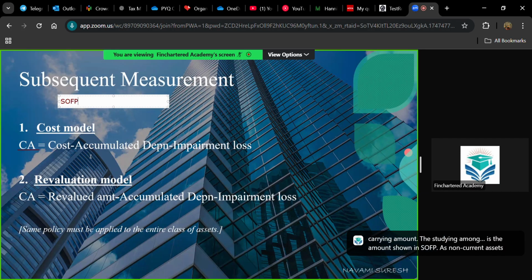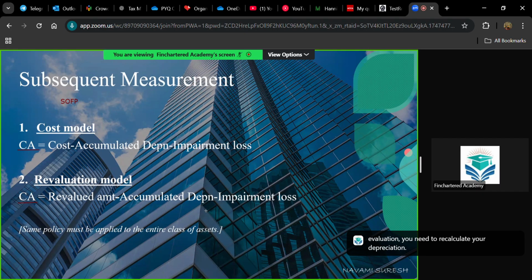If the company is following the revaluation model, then carrying amount will be revalued amount minus accumulated depreciation minus impairment loss. Here also you have depreciation, but depreciation is calculated on the revalued amount. We will see what the concept of revaluation is. Whenever there is a revaluation, you need to recalculate your depreciation.